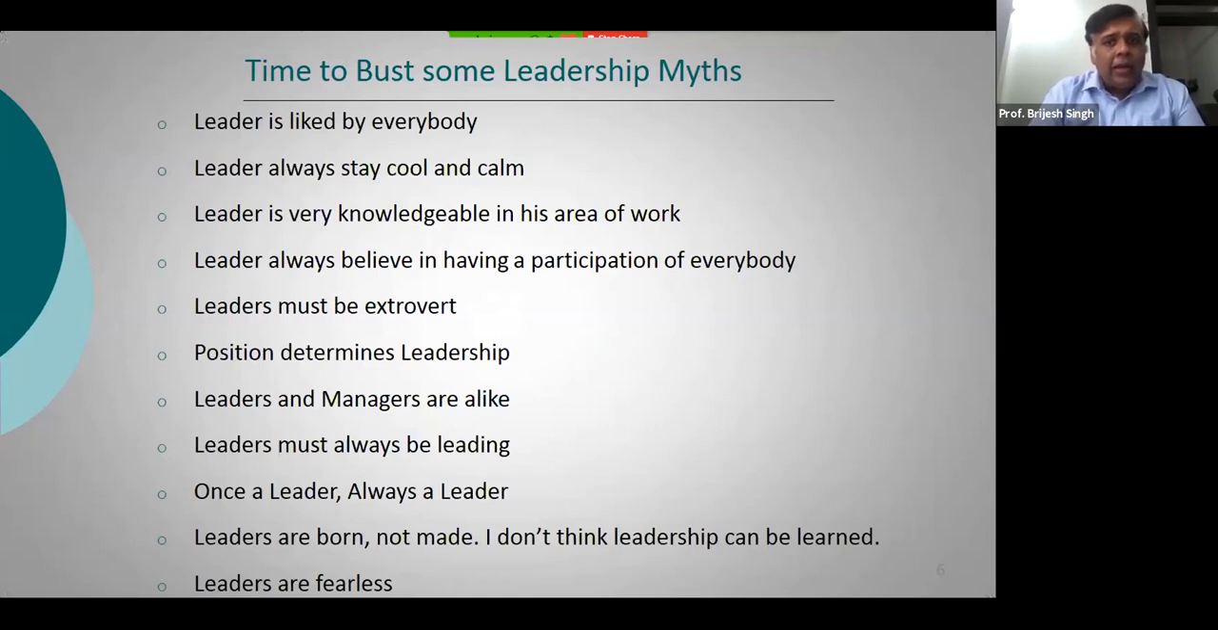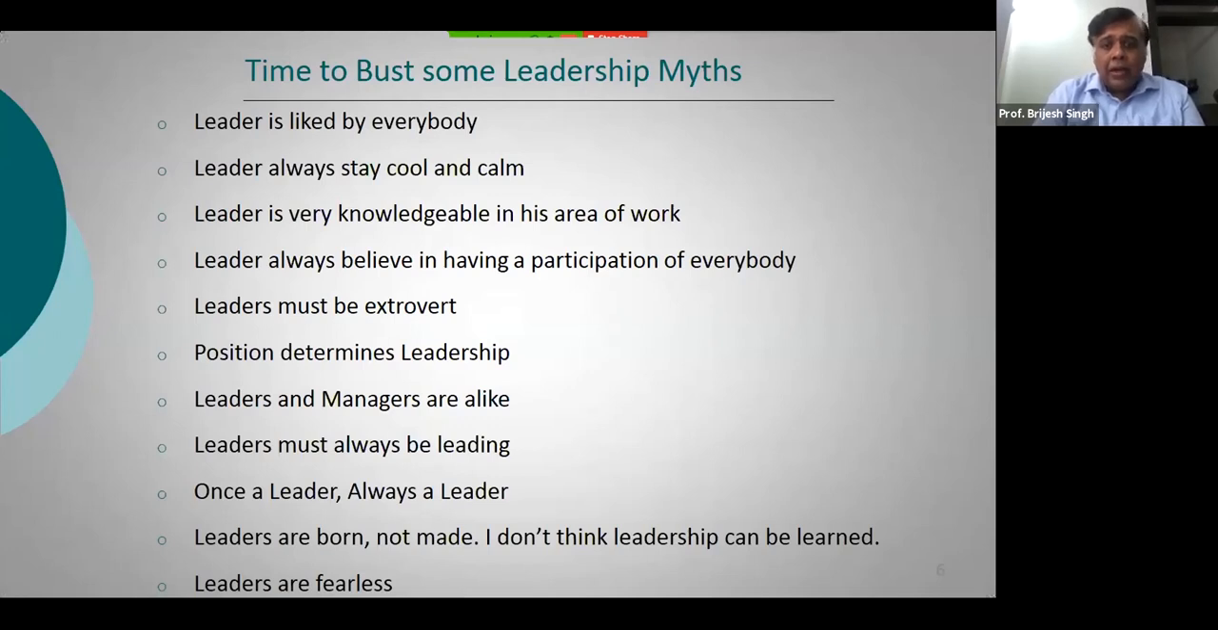Leaders always believe in having the participation of everybody in their team, right? Okay, this is a myth, right? When we looked at somebody like Steve Jobs, we have seen that he was not looking out for participation from everybody. Leaders must be extrovert, right? May not be true. Position determines leadership. If you look at a leader like Gandhi, he had absolutely no position. So you need not hold a position to be a leader.